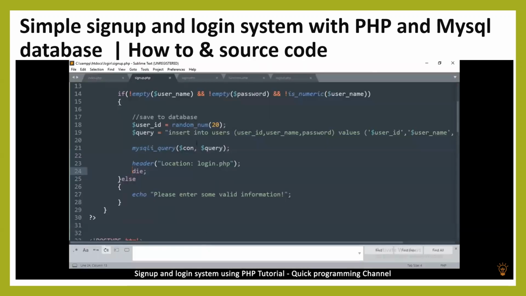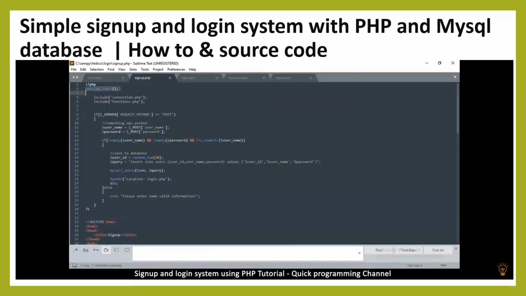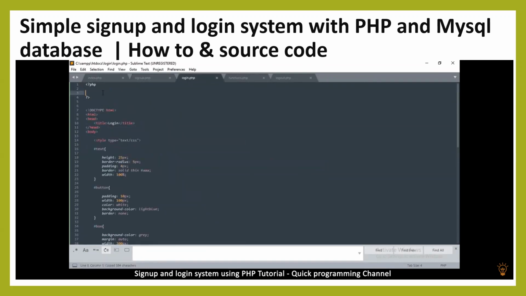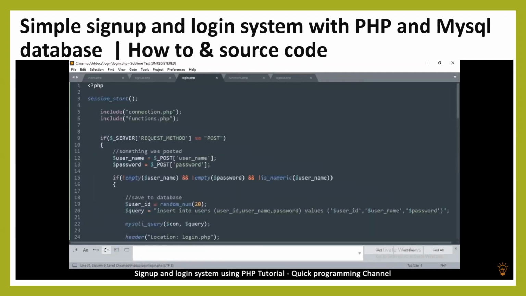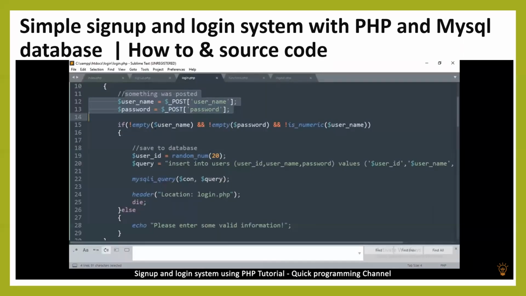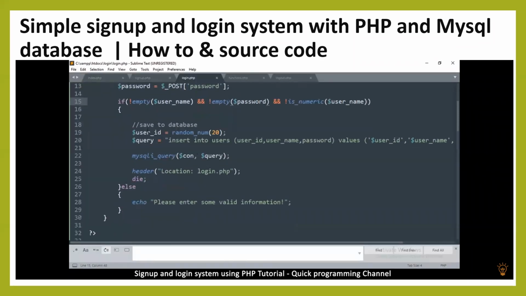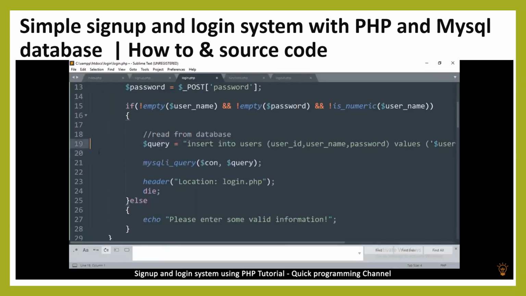Now, since we don't have the code for logging in, let's go to the sign up and copy everything in here because it's pretty much the same. So let me copy, go to the login, and inside the PHP tags, paste. Okay, so the only difference here is this is the same. We're getting the data from there. And we have to check as well that it's not numeric. So everything here remains. Only difference is here we're going to read from the database. And we don't need to create a user ID.